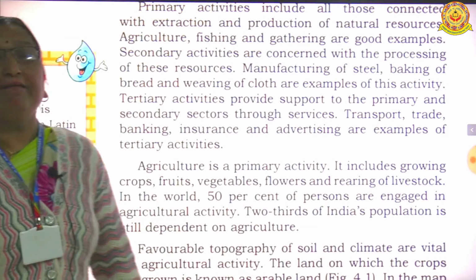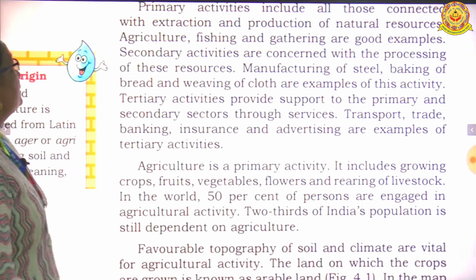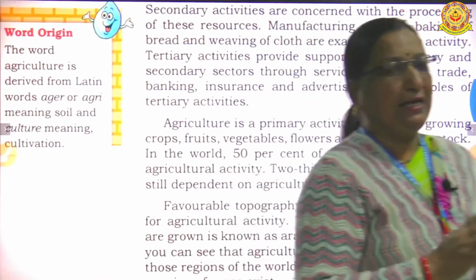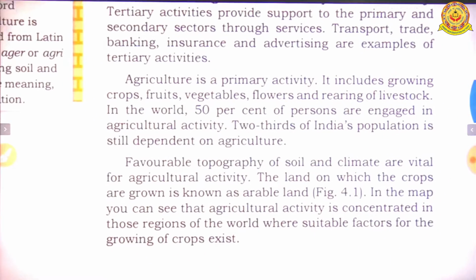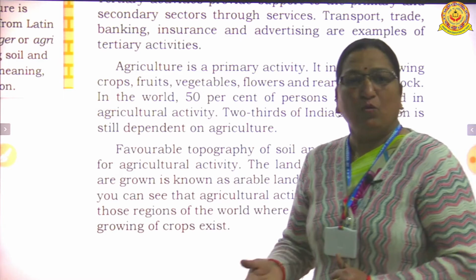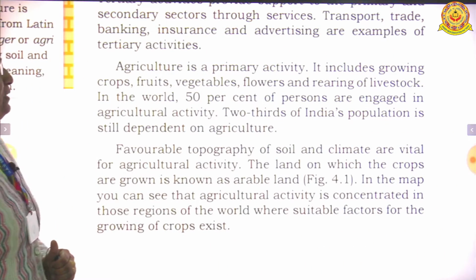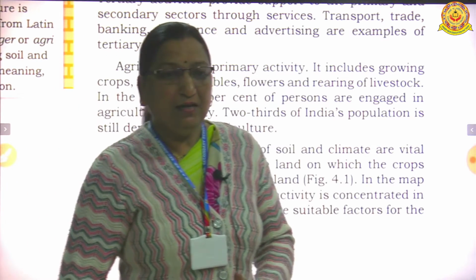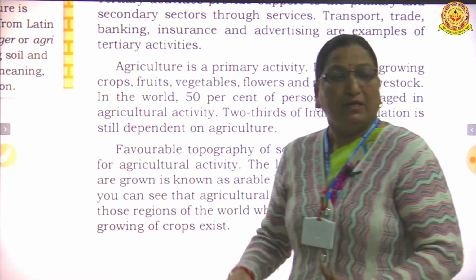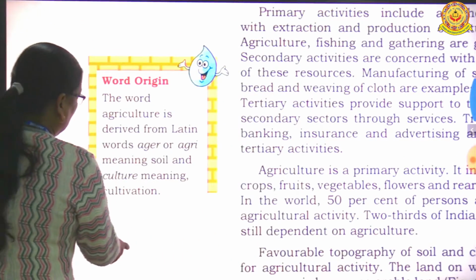Now the secondary activity. Secondary activities are concerned with the processing of these resources. When we use the primary activity and we convert the primary activity into manufacturing goods, it's known as the secondary form or the secondary activity. Some examples like cotton. Okay, when we convert the cotton into cloth, manufacture the cloth, it means it's a secondary activity. Now the tertiary activity.